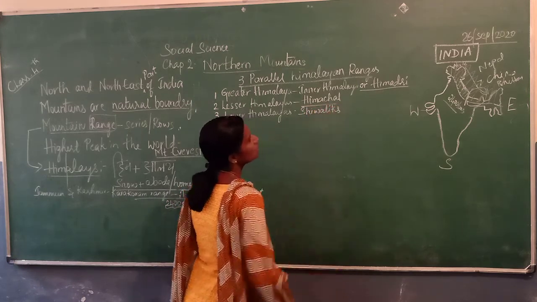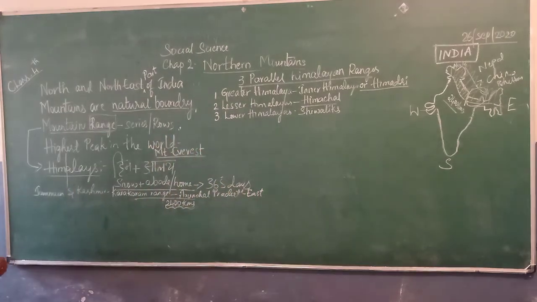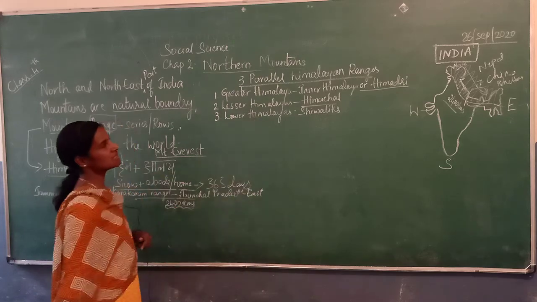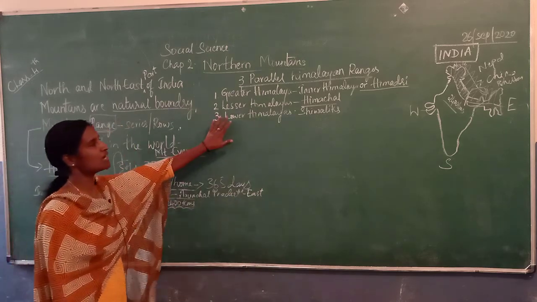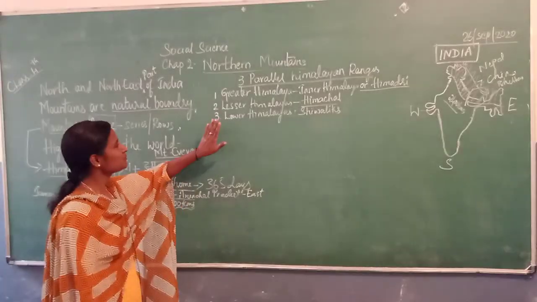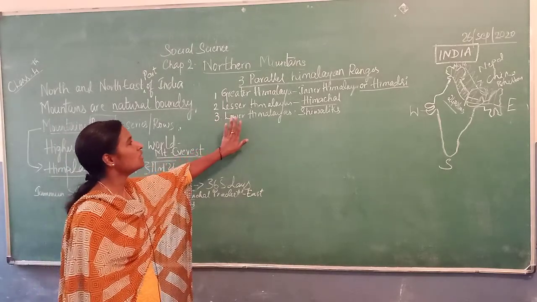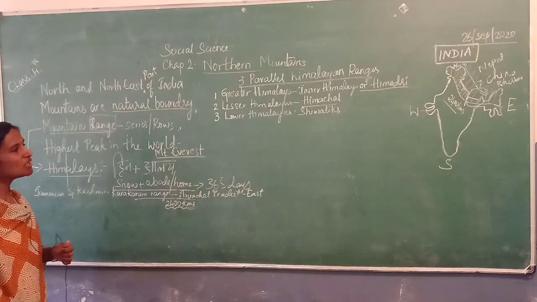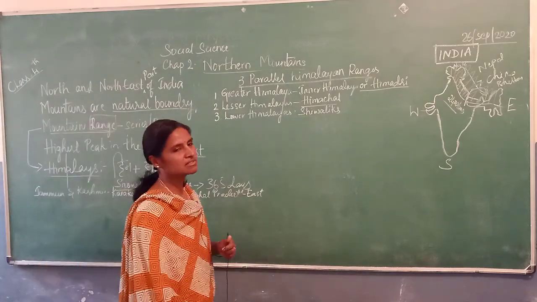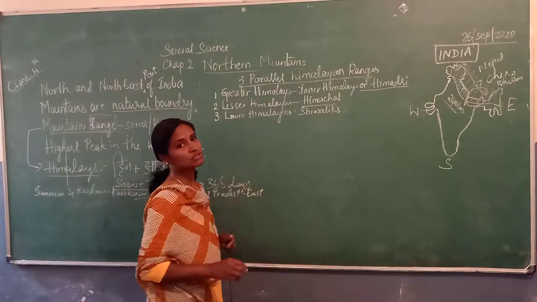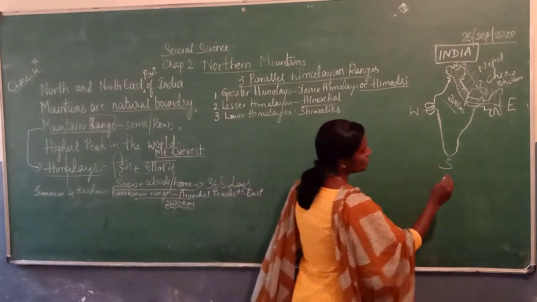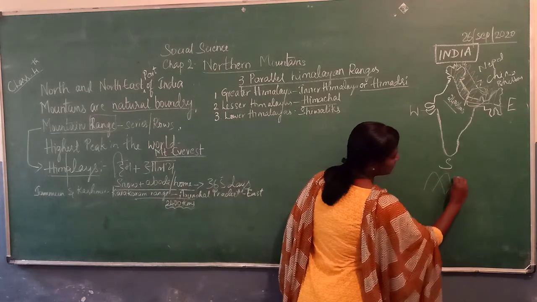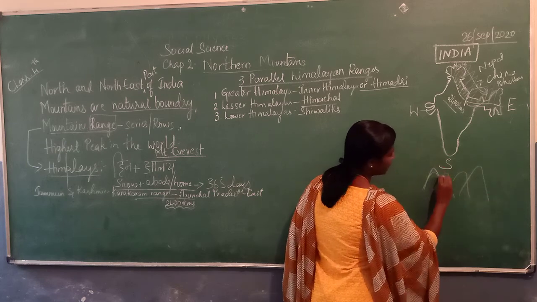Children, please make notes of these words. First one is Himadri, that is Greater Himalayas. The second one is Lesser Himalayas or Himachal. Third one is Lower Himalayas, Shivaliks. I'll give a small sketch so that you can understand how the Himalayas will be. This will have a high peak.